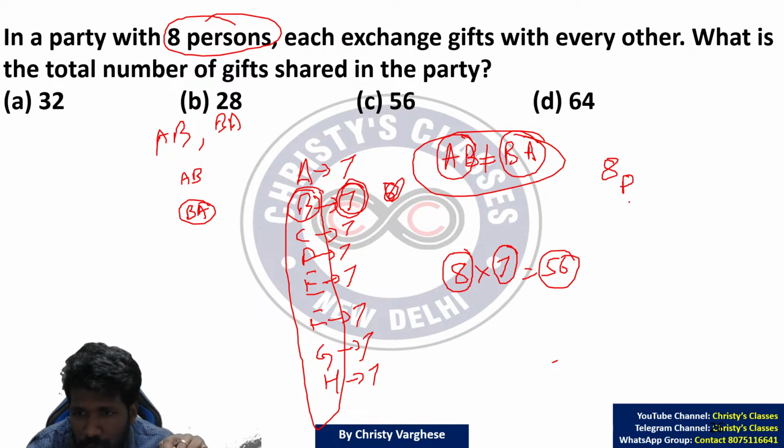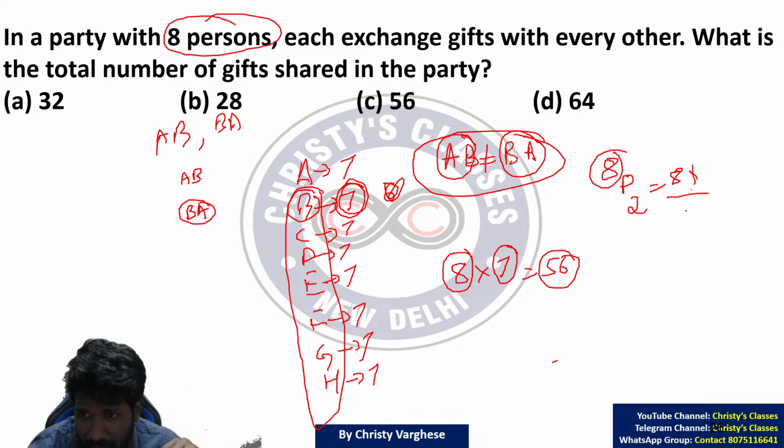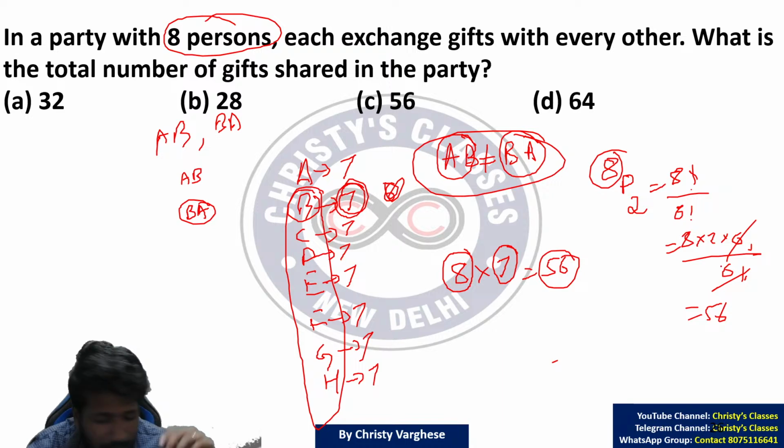The remaining people are not relevant at all when those 2 people are exchanging gifts. So from 8 people, 2 people can be selected and arranged in 8P2 ways. 8P2 is 8 factorial divided by 8 minus 2 factorial, 6 factorial. 8 factorial is 8 into 7 into 6 factorial divided by 6 factorial. 6 factorial cancels. So 56 is the answer.